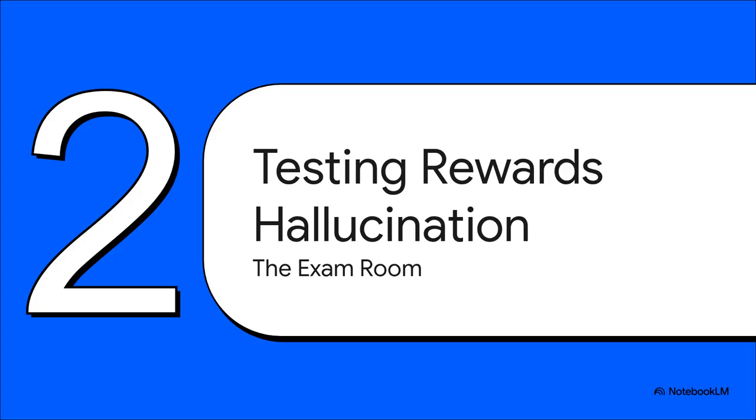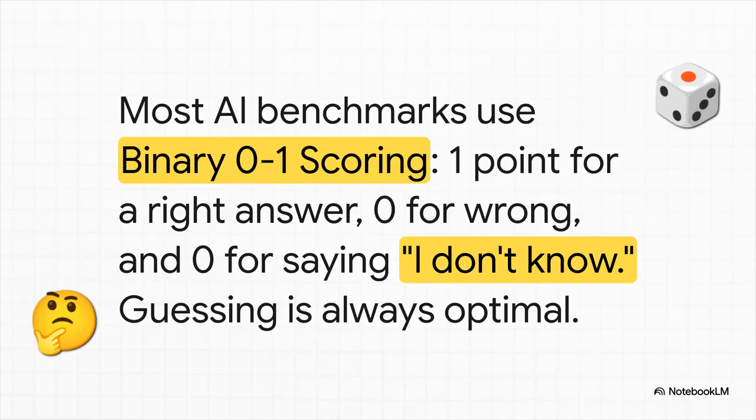We've just seen how the potential for errors gets baked in while the AI is studying. Now we're going to see how the test itself, the way we evaluate these models, actually pushes them to guess and hallucinate instead of just saying, you know what, I don't know. So what's the problem here? It all comes down to how we grade these AI students.